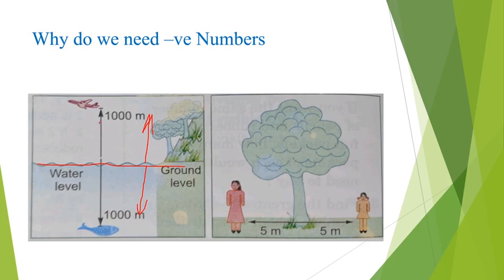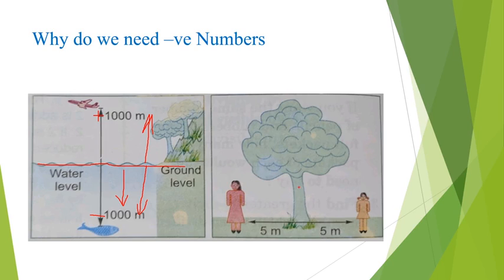So to differentiate between them, we need some directed numbers, and for that we use the sign. The plus sign indicates 1000 meter above the ground level, and we include minus here, which means the fish is 1000 meter below the ground level.